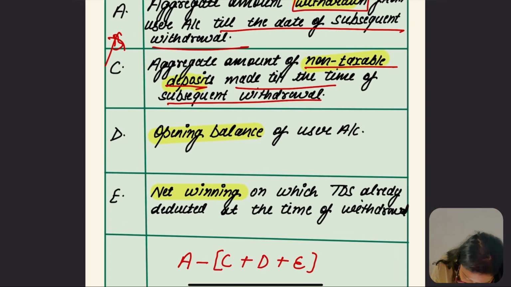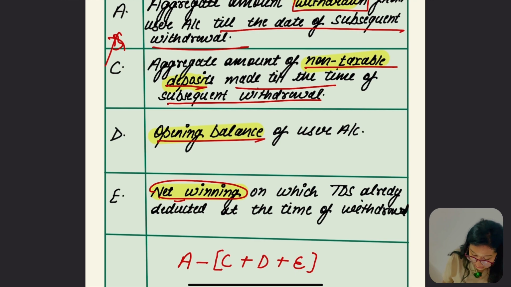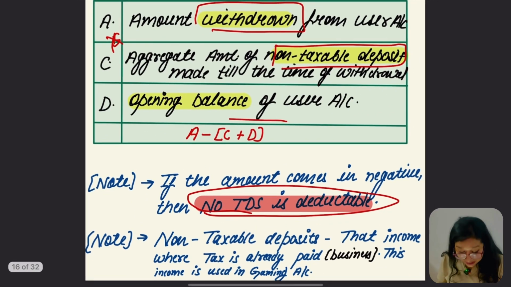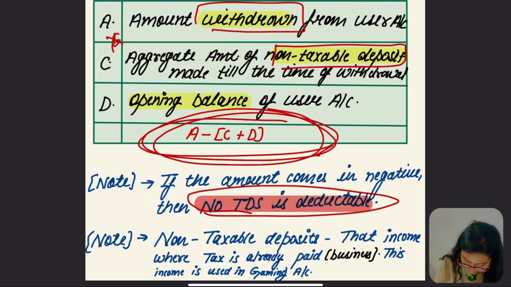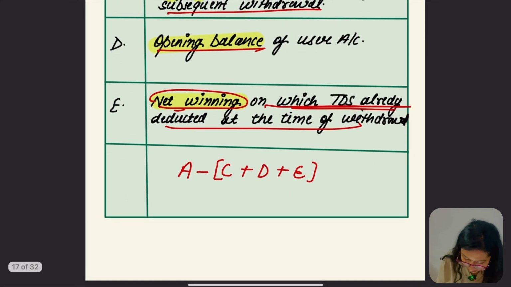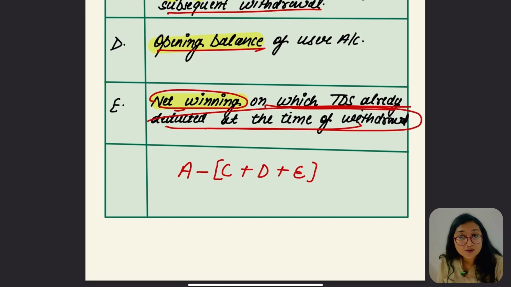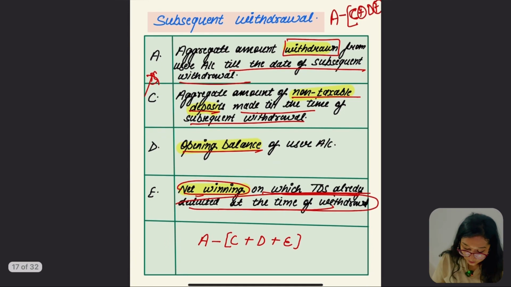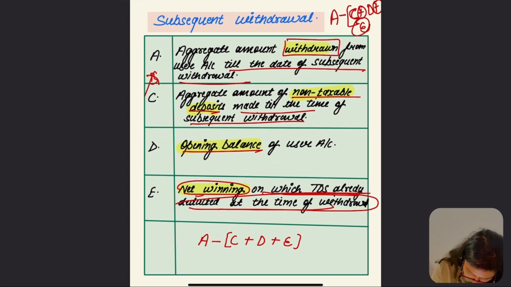Now there is one more thing, which is the net winning on which TDS was already deducted at the time of withdrawal. Which withdrawal? The first withdrawal, where the TDS was actually deducted at the time of withdrawal. So this is also going to be deducted from A, from the withdrawal. So there is one more point E, which is the net winning on which TDS was already paid at the time of withdrawal.